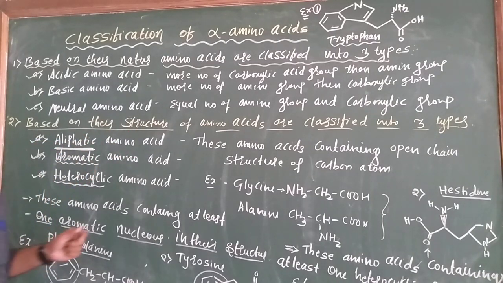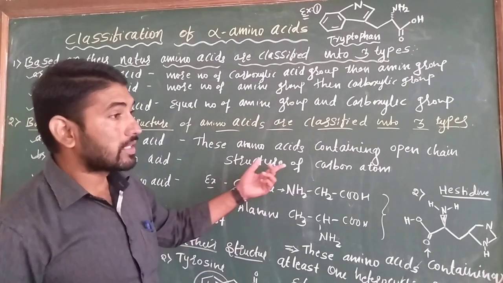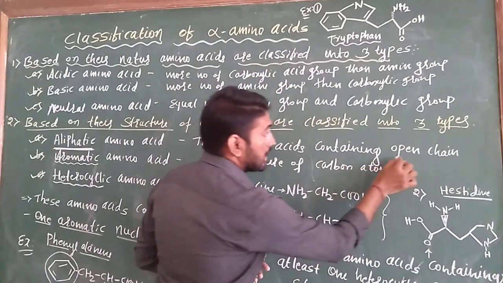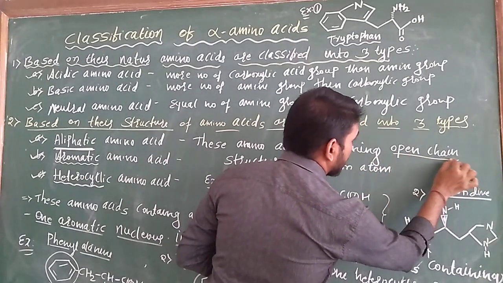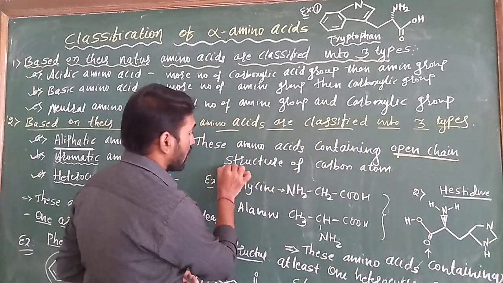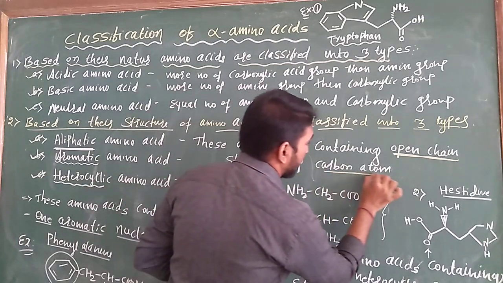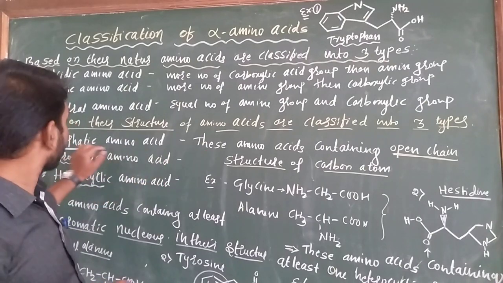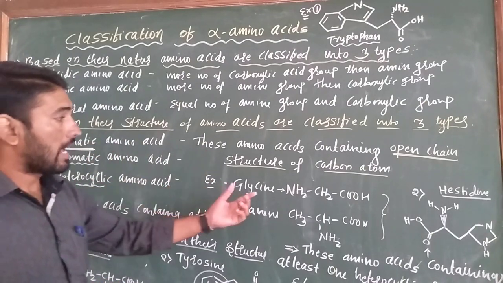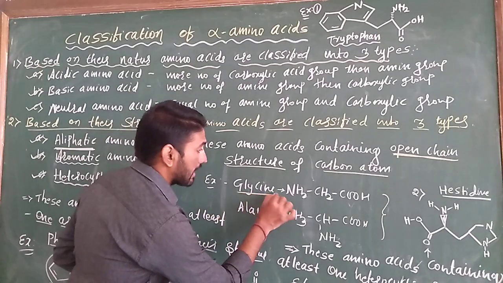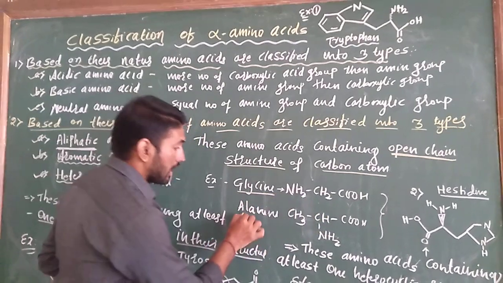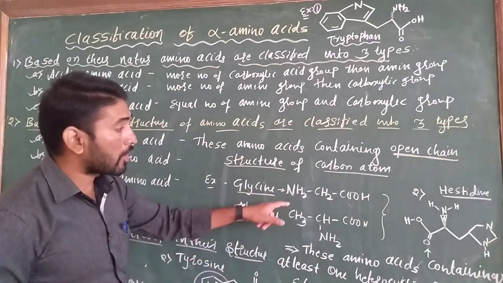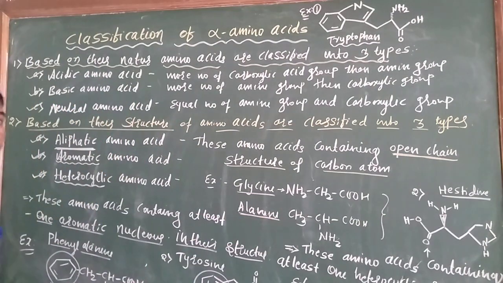Aliphatic amino acids means these amino acids contain an open chain structure of carbon atoms. This type of amino acids are known as aliphatic amino acids. Example, glycine. Glycine is an open chain structure. Alanine is also an open chain structure.